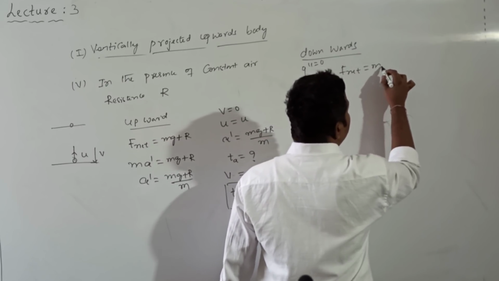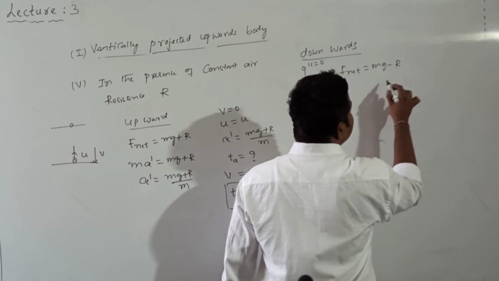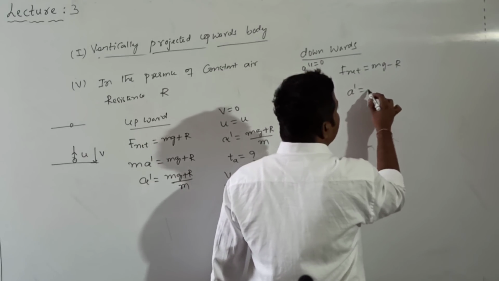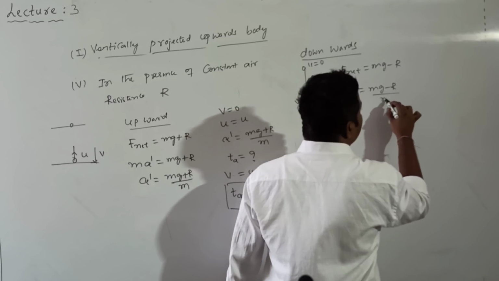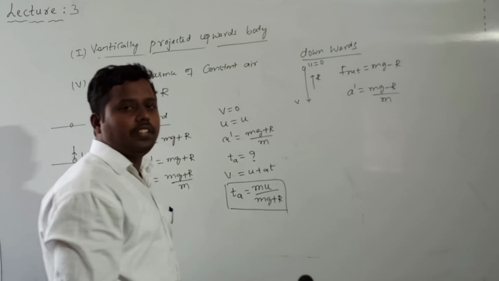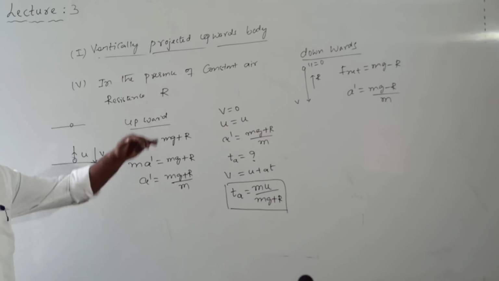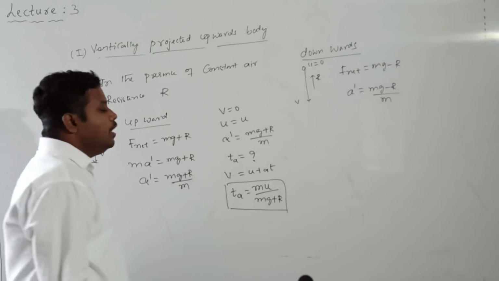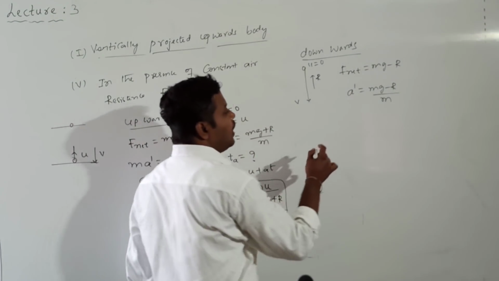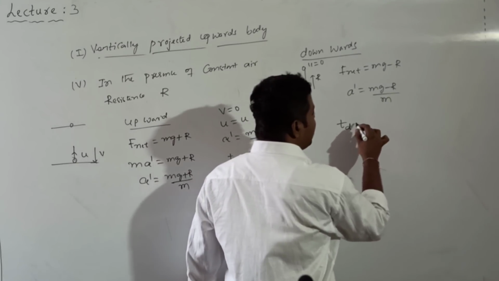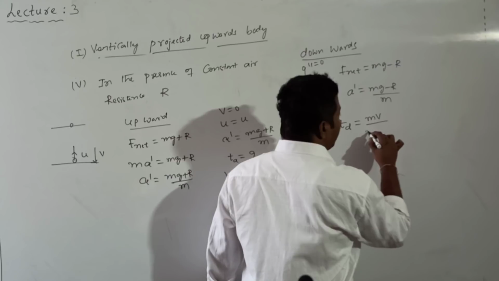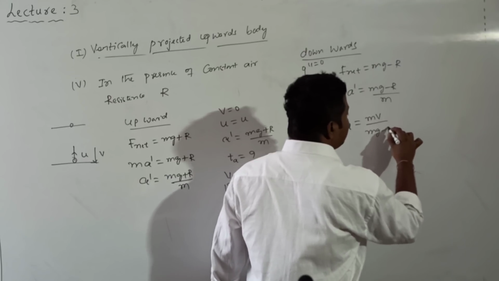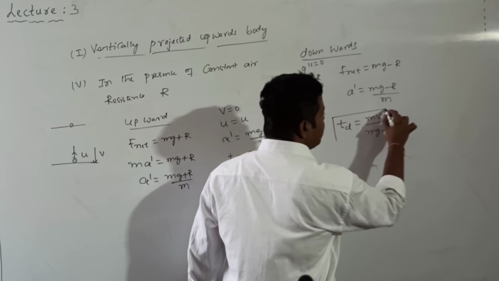F net is equal to mg minus r. From this I will get a dash is equal to mg minus r divided by m. So this is the acceleration of a body if the body is falling down. Then by substitution in the similar formula, we get the expression for TD. So TD will be given by m into v divided by mg minus r. This is the expression for time of descent.